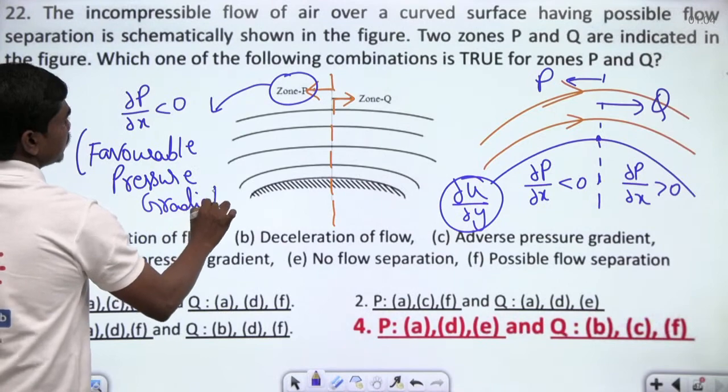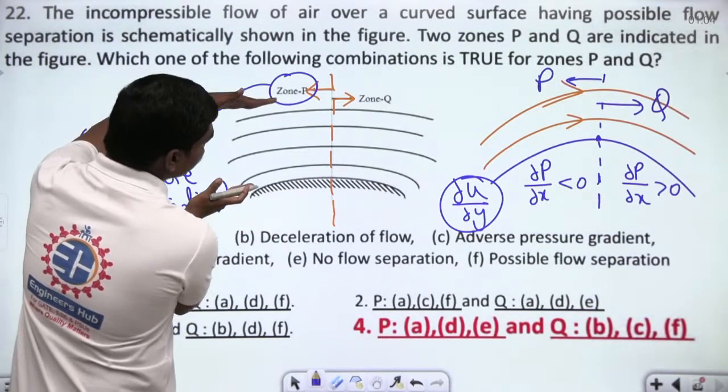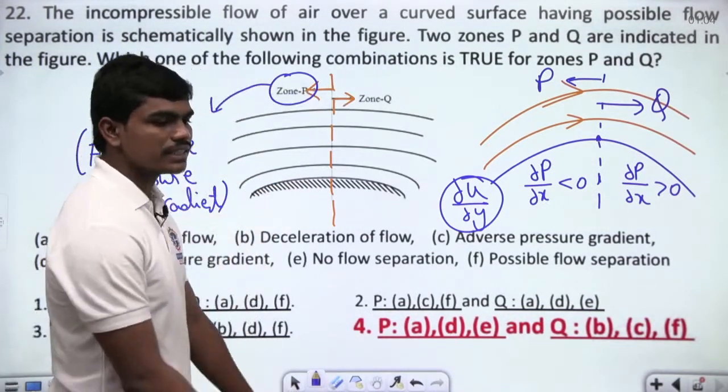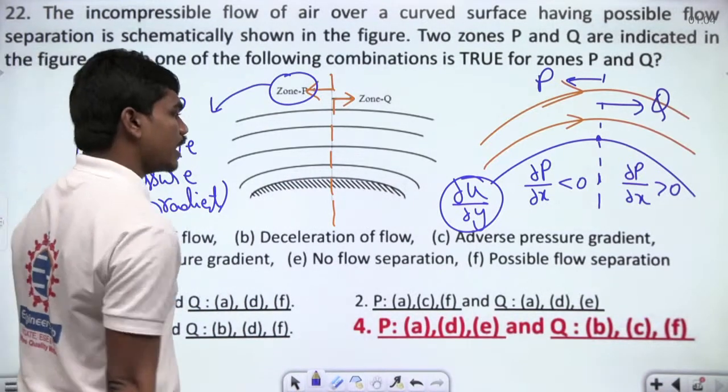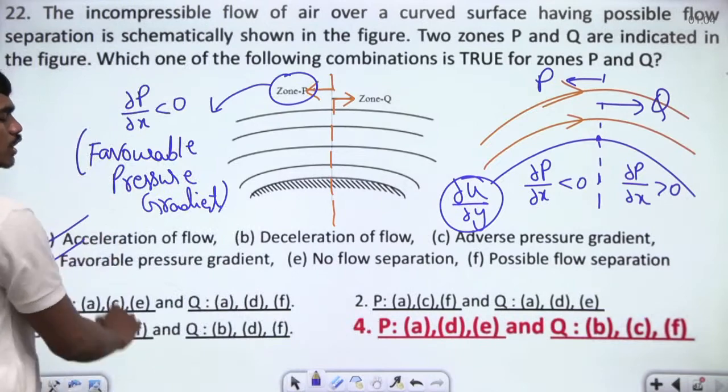And of course, you can see as your flow increases, the area of the flow is slightly decreasing. Which means the fluid achieves some acceleration as we are talking about. So definitely there will be acceleration in P, and there is some favorable pressure gradient. And also whenever there,